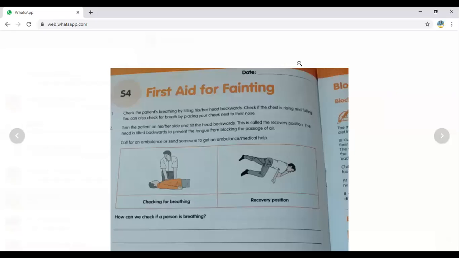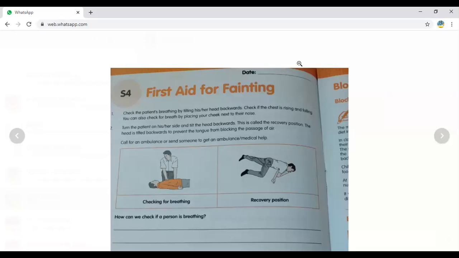ఒక్కోసారి ఏమవుతుంది, కొంతమంది మనం if we are unconscious we may close our mouth also, because of that tongue may be avoiding air to enter into the body. So if the person is in the recovery position, tongue will be in the straight manner కాబట్టి air enter అవుతుందని వాళ్ళ opinion. Call for an ambulance or send someone for an ambulance or medical help. ఎవరినో ఒకరు మెడికల్ హెల్ప్ కి పంపించండి అని చెప్తారు.